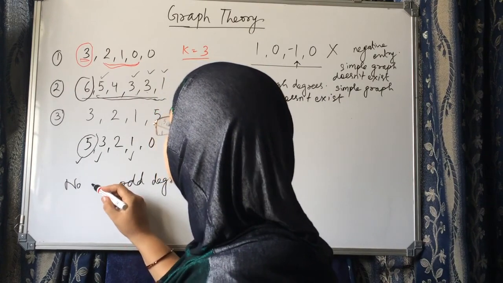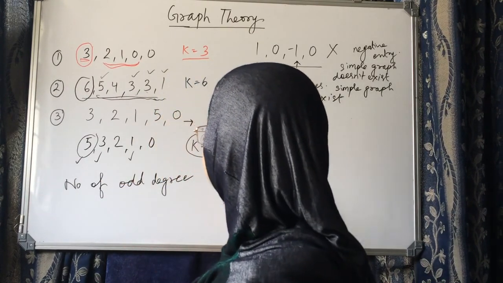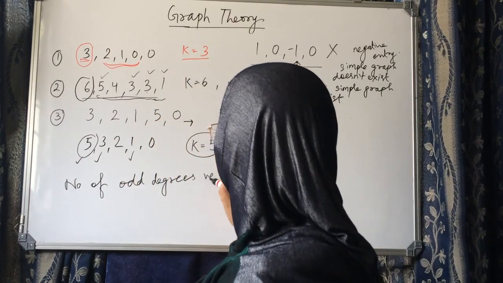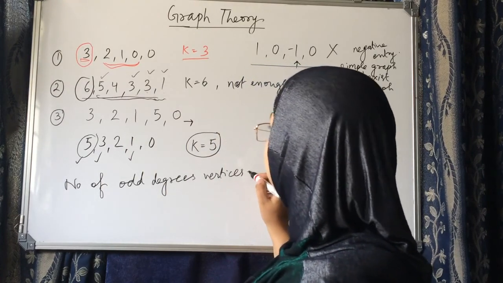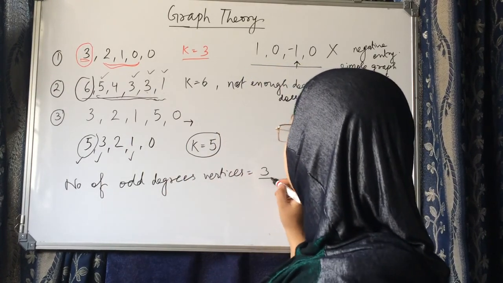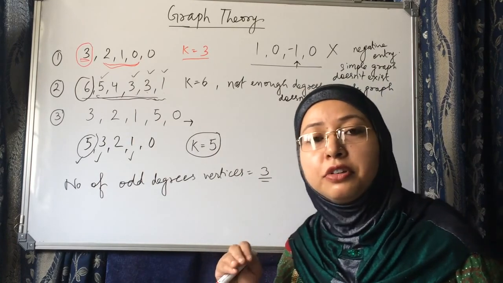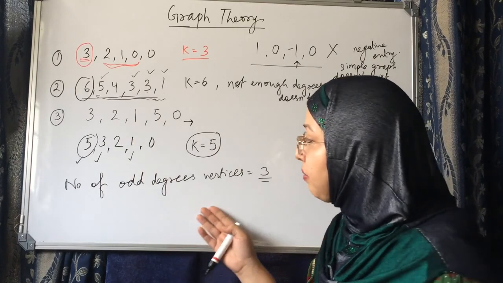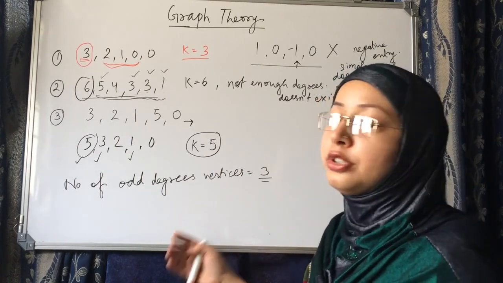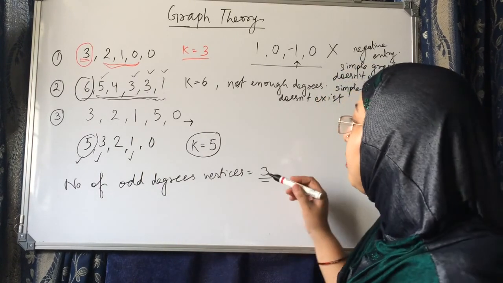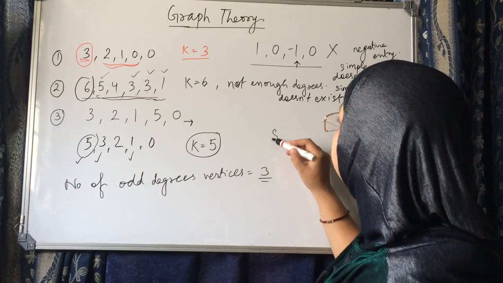The number of odd degree vertices is 3, which is odd in number, but you know from the theorem that the number of odd degree vertices should be even. Then also a simple graph does not exist.